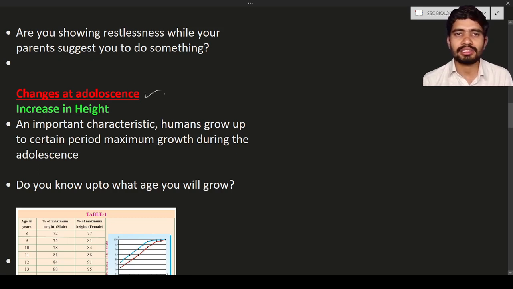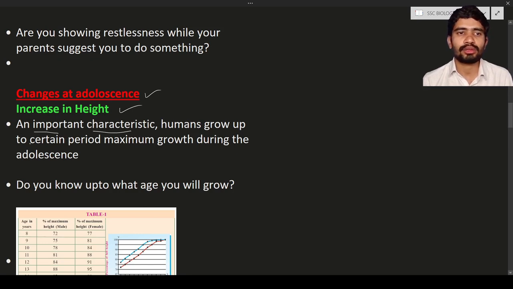Next, the changes at adolescence. The changes mean the new things that occur in the body. What are the new things? An increase in height, a change in the voice, or growth of facial hair. These are all changes that can be seen in adolescence. The first thing is the increase in height. People suddenly show rapid growth during the adolescent stage. Growth is an important characteristic, one of the important features of organisms.